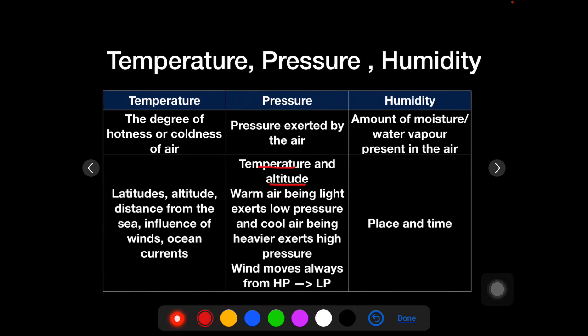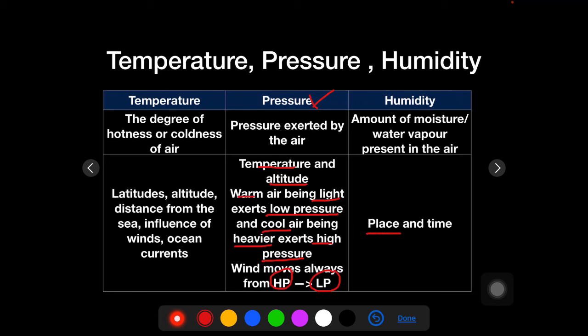The temperature and altitude both affect the air pressure. Warm air is light, so it exerts low pressure, and cool air is heavier, so it descends and exerts high pressure. So how does the wind normally move? Wind always moves from high pressure region to low pressure region.